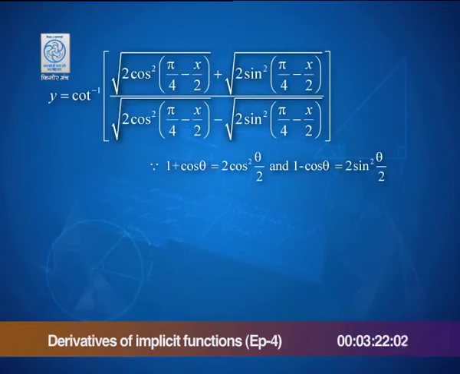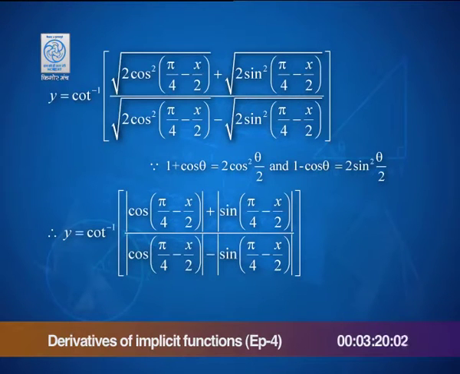What is this going to be same as? This is same as writing cot inverse of the absolute value of cos of (pi by 4 minus x by 2) plus sin of (pi by 4 minus x by 2), and in the denominator the same expression with a negative sign in between. Now, why do we have modulus here?